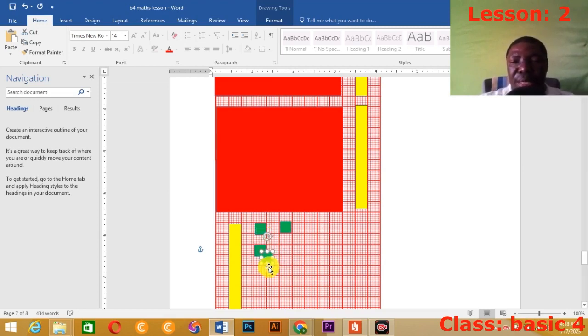If you are the one doing it, it can take you more than 30 minutes, because you need to take your time to get it right into the cubes.